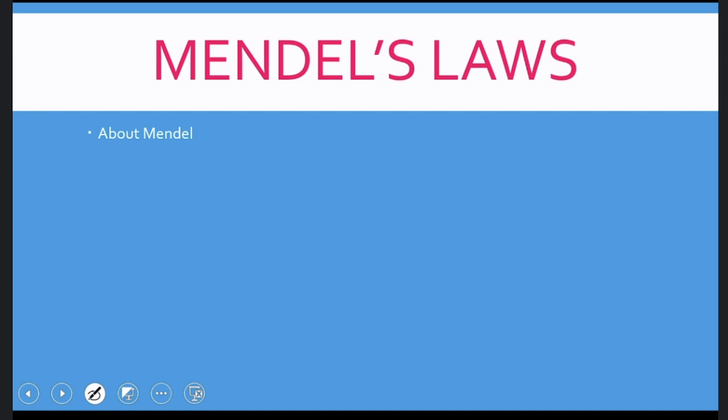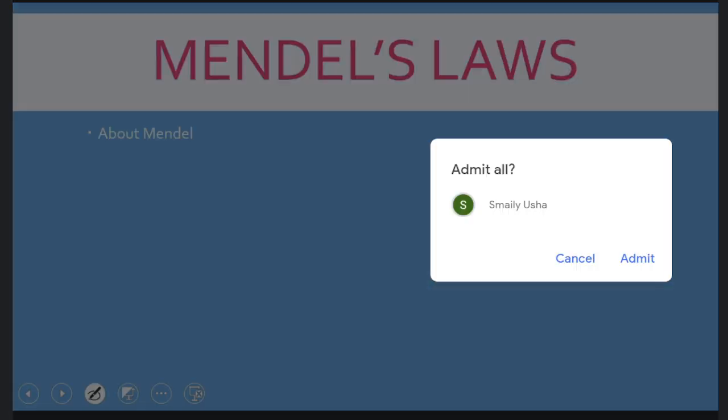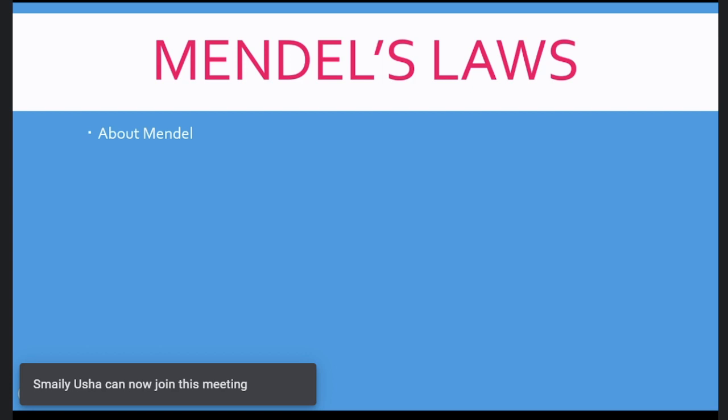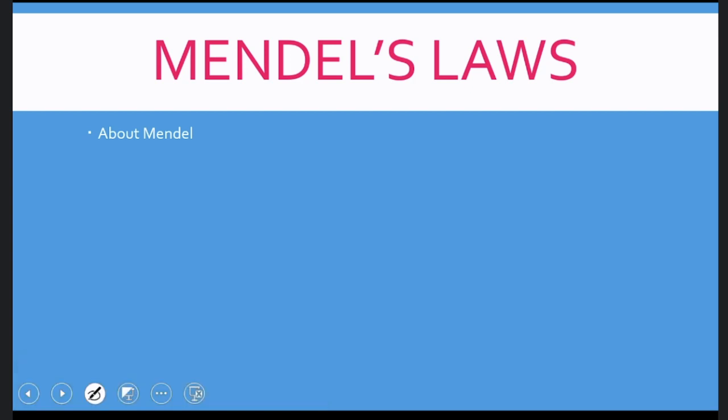Those 4 conclusions were made into laws by the rediscoverers of Mendel, especially Correns. So Mendel did not propose any law. He only proposed the principles of inheritance in the form of 4 conclusions. So we are going to discuss the 4 conclusions made by Mendel, the 2 laws proposed as Mendel's laws by rediscoverers of Mendel, especially Correns, and the critical review of Mendel's laws.